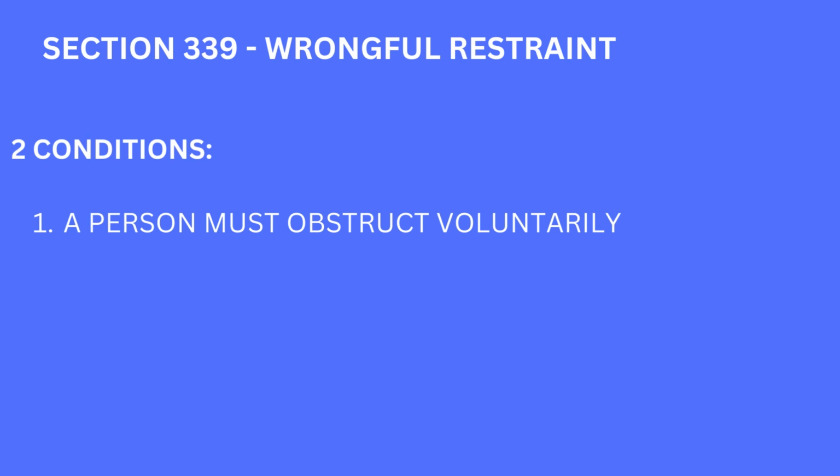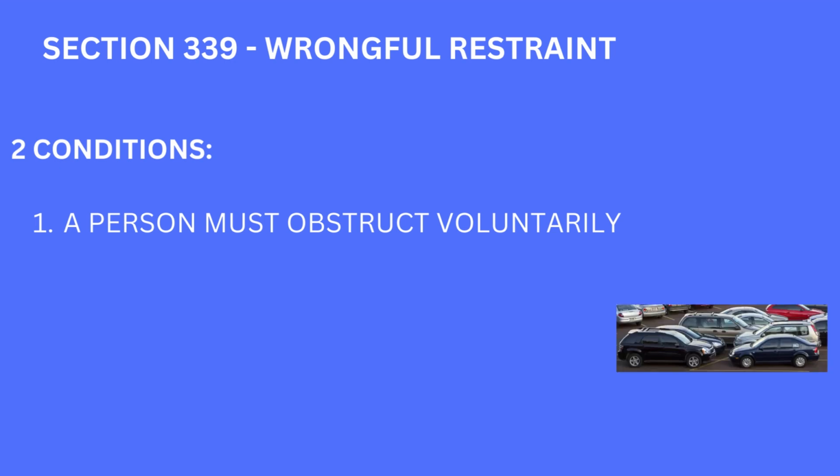So basically, to charge a person under this section, two things need to be proved. First, a person must obstruct voluntarily. This means the person must knowingly restrain the other person. For example, if a person parks his car in front of your car in such a way that you cannot take out your car, then this is of course bad parking manners, but it will not amount to offence under this section because he had no intention to prevent you from going somewhere.